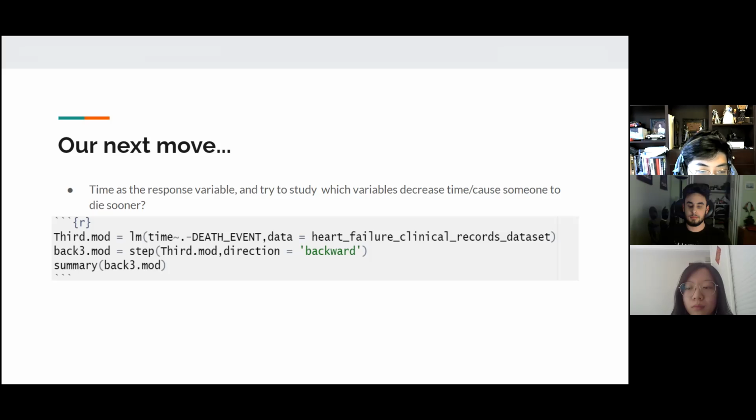So after using the step function, the model consists of all significant variables which were intuitively influential on the time variable. So here's what we did. We are not using the logistic regression anymore since time is not a categorical variable like death. We are running a normal regression using time as a response variable, and death will not be a part of the predictor variables. Backward selection will again be used in this case, and our results will be on the following page.